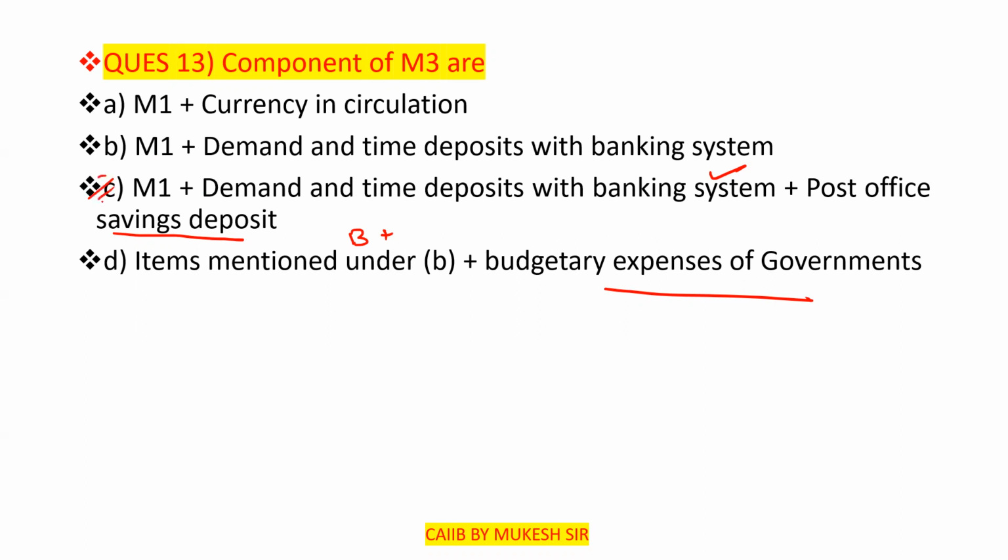M3 is equal to M1 plus demand and time deposits with the banking system plus post office saving deposits. So the correct answer is option number C: M1 plus demand and time deposits with the banking system plus post office saving deposits. Now move to the next question.